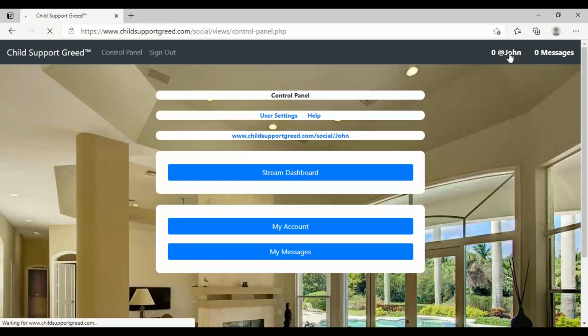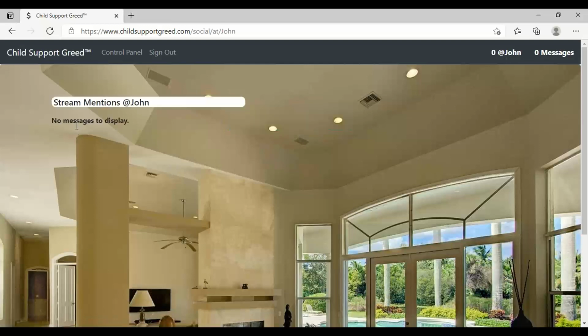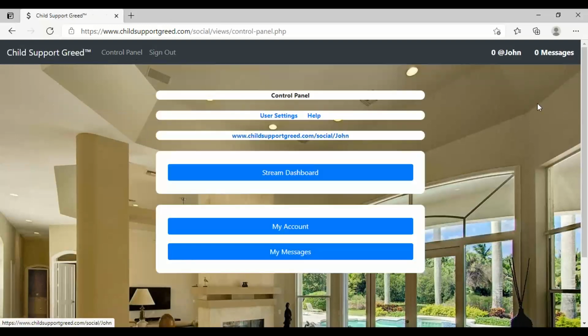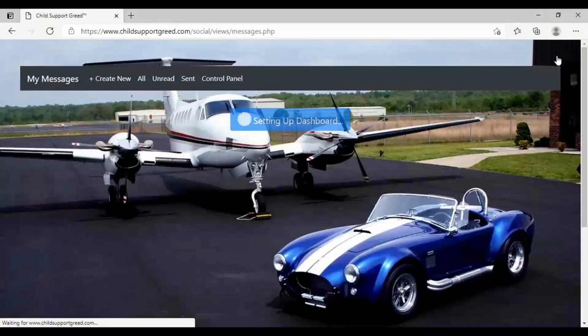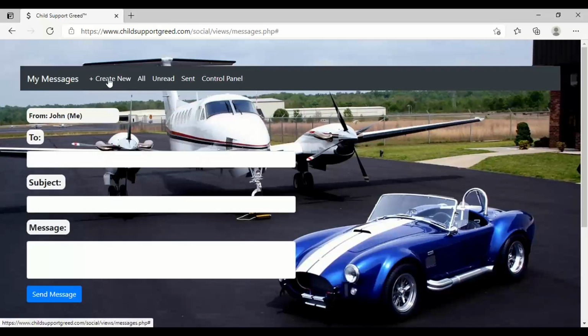So I'm going to click on this 0 John up here. So it says stream mentions at John, no messages to display. So I'm going to show you what that at message and stuff, what all that means. Click on 0 messages. This is like an internal mailbox. So just like a person can send you a direct message that only you see, this is where you send it. You click create new.